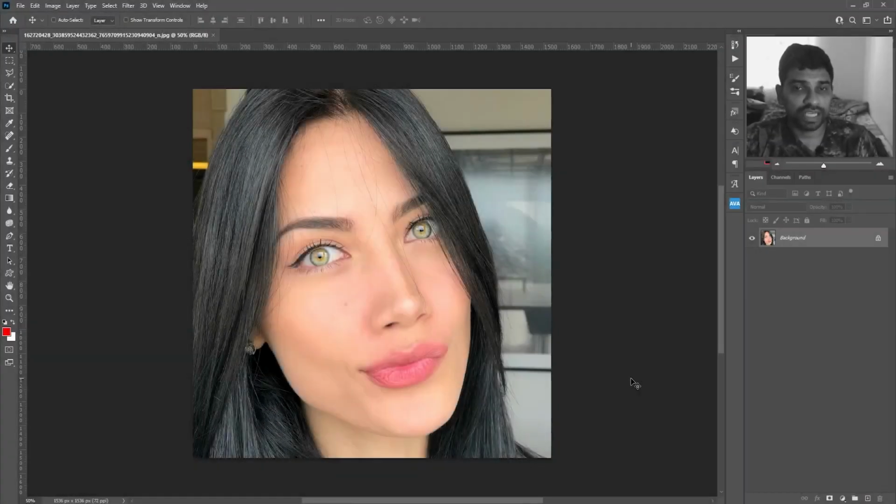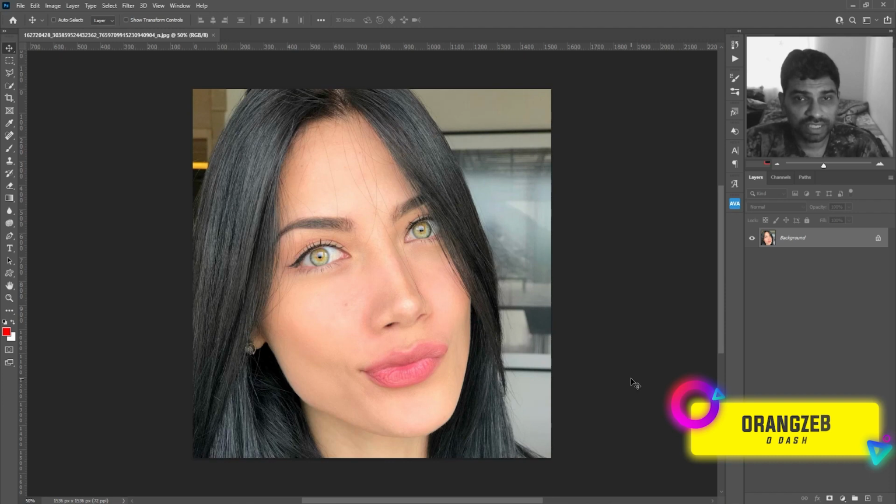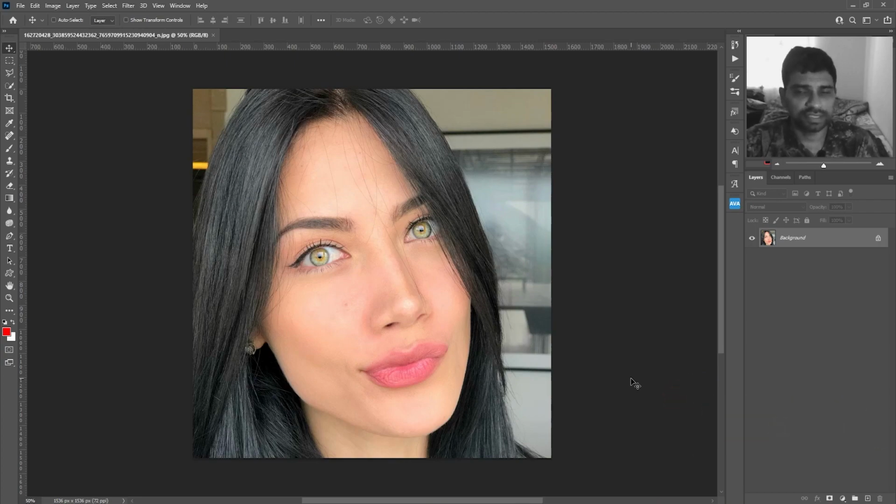In today's quick Adobe Photoshop tutorial, you will learn how you can change eye color or add fake lenses to your portraits. So without any further ado, let's get started.